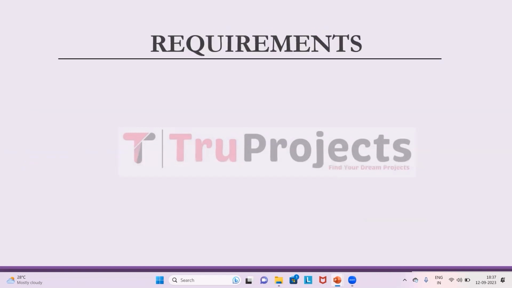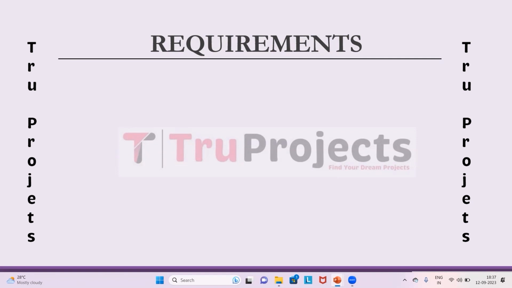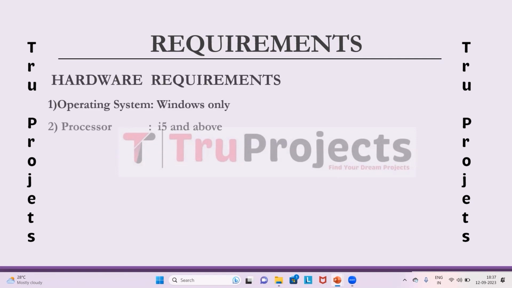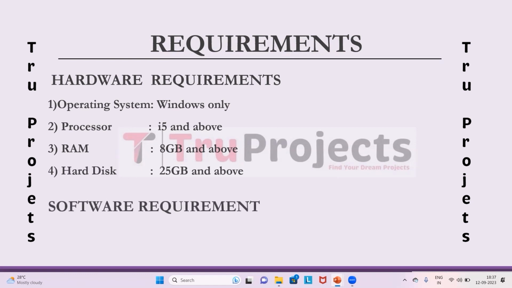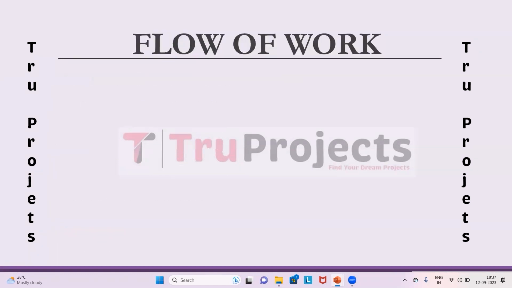For implementing the project, we need two requirements, and they are hardware and software. Coming to hardware, operating system of Windows, processor of i5 and above, RAM of 8GB and above, and hard disk of 25GB and above are needed. Coming to software, we need Anaconda 3 and Visual Studio Community version.